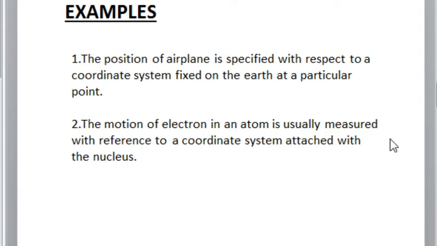The second one: the motion of an electron in an atom is usually measured with respect to a coordinate system attached to its nucleus. The nucleus is placed at the center of an atom. So the motion of an electron can be precisely viewed or measured with respect to a frame of reference attached to the nucleus. Here the coordinate system should be attached to the nucleus to give precise information about the motion of an electron. Okay, these are the two examples of frame of reference.